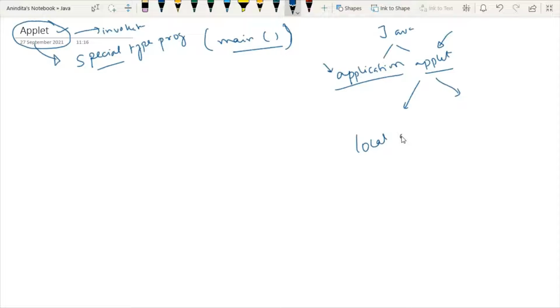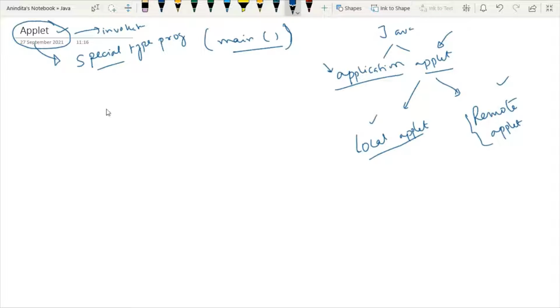One is known as local applet and the second one is known as remote applet. So these two kinds of applet programming you can design in case of Java. Now here, before explaining these two, I want to give you one very basic idea about the applet. See what happens. Applet means what?